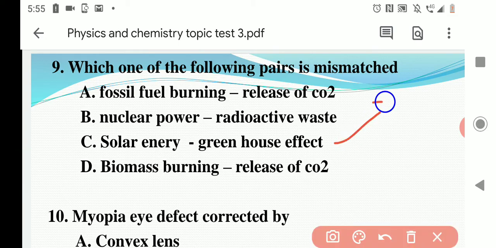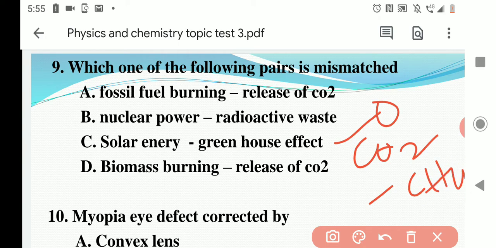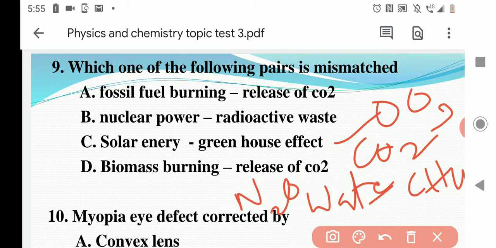The gases responsible for the greenhouse effect are carbon dioxide, methane, ozone, water vapor, and N2O, nitrous oxide. So option C is wrong.